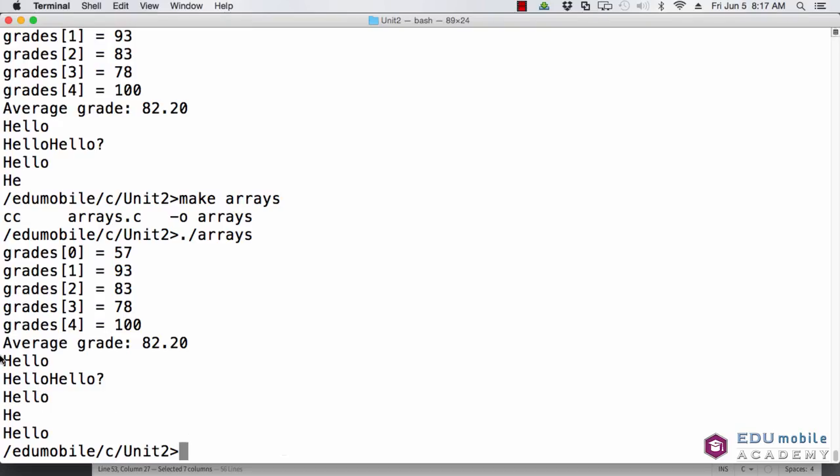And there we are. So we see all of our attempts to create a string called hello. This is the correct way, the right way to do it.